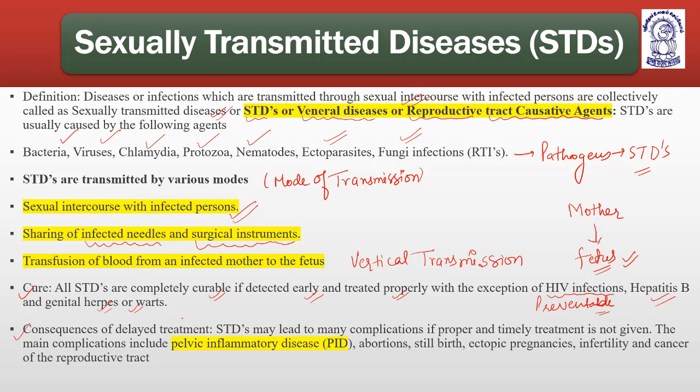Consequences of delayed treatment: ignorance. STDs may lead to many complications if proper and timely treatment is not given. The main complications include pelvic inflammatory diseases. Pelvic inflammatory diseases basically affect the lower abdominal region.